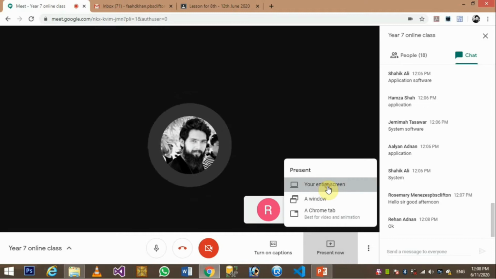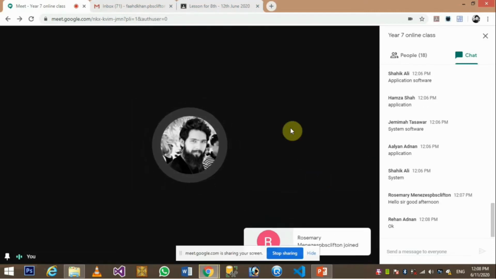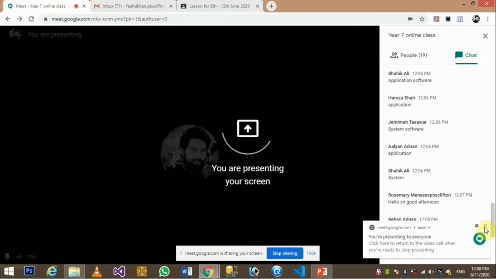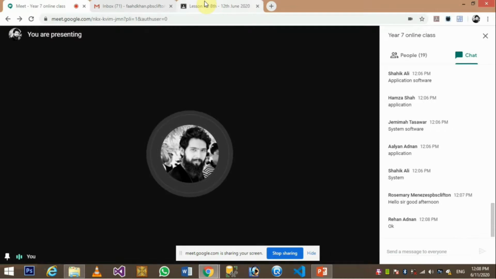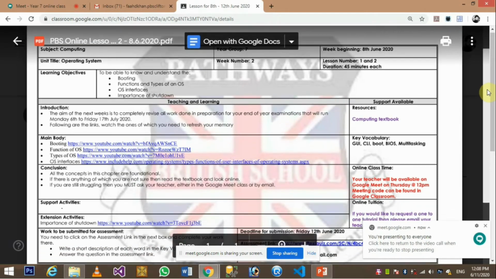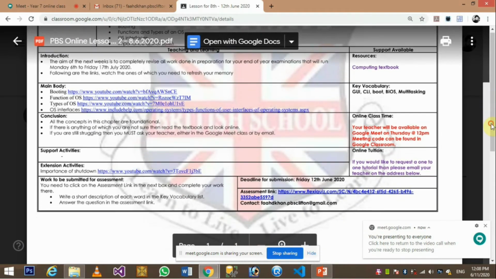Okay, I'm quickly going to present my screen so everybody can see what is going on and what I'm pointing at. So this was the plan I posted for this week. This is this week's plan on Google Classroom. You can easily find it.